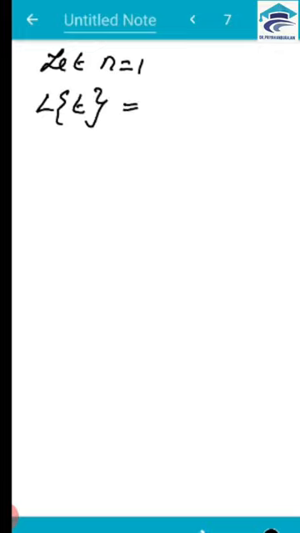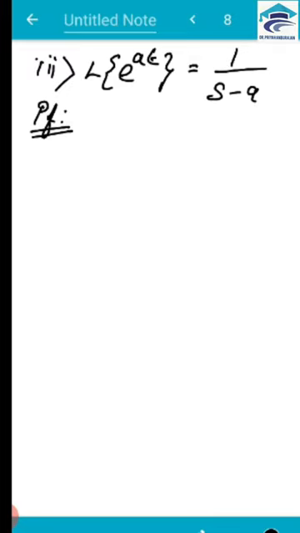Now, next we are going to prove that L of e to the power at is equal to 1 by s minus a. Let me prove this. We all know that L of f of t is equal to integral 0 to infinity e power minus st f of t dt. Here f of t is e to the power at. So let me write this directly.